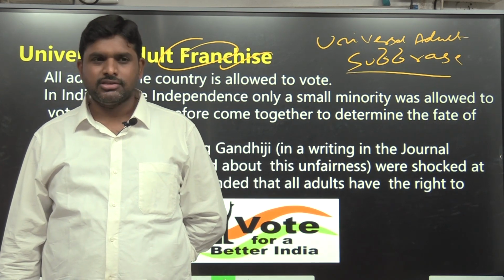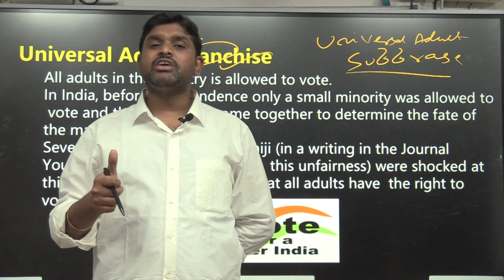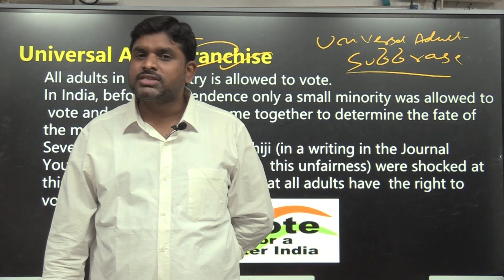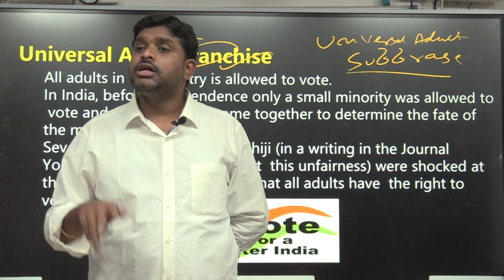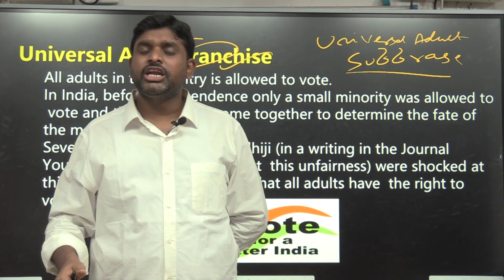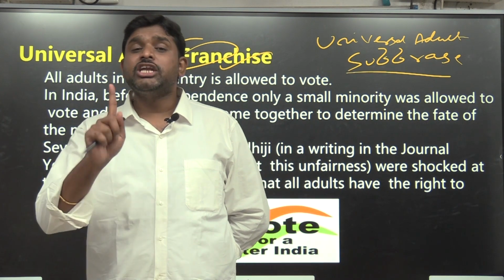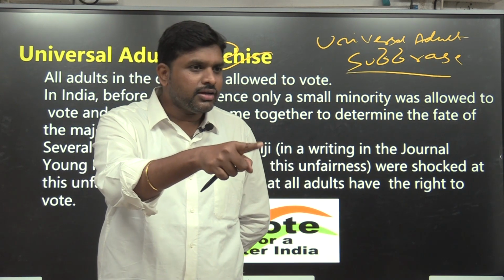Universal adult suffrage means that irrespective of gender, both male and female have equal rights to participate in the election procedure. That is called universal adult suffrage. Universal adult franchise means that those 18 years and above should get voting rights irrespective of their religion, race, caste, place of birth and gender. Universal adult suffrage means there should not be any discrimination based upon gender. That is universal adult suffrage.